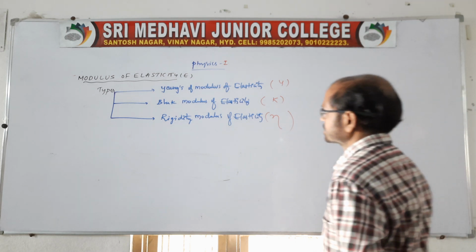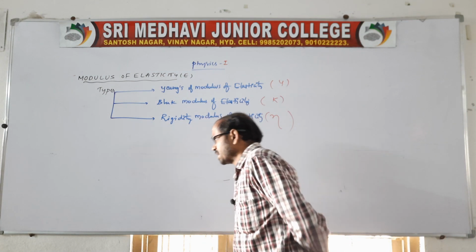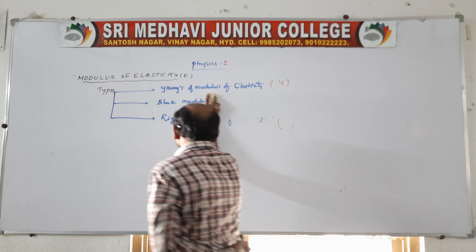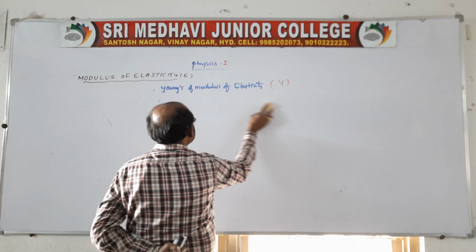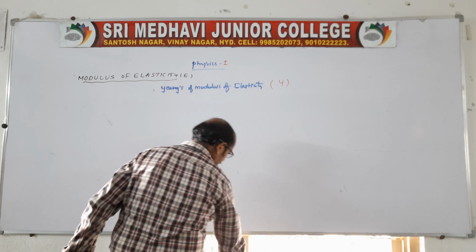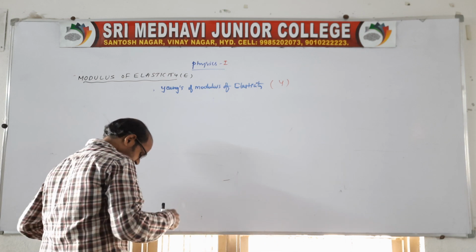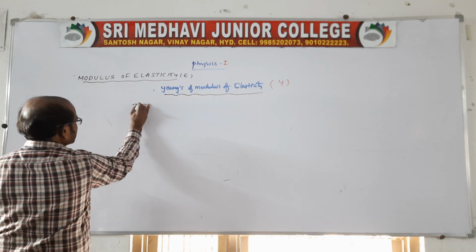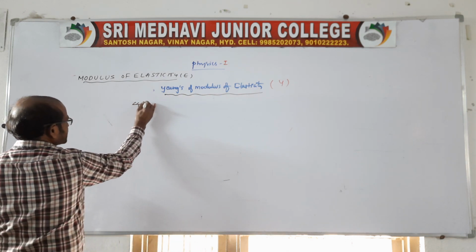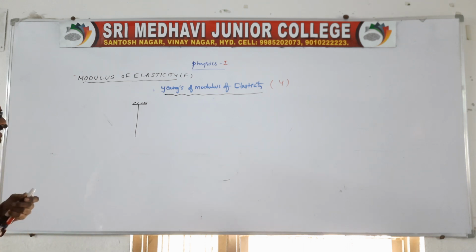First, the Young's modulus of a material of a given wire. This is purely related to the longitudinal case. Suppose you take one wire which is stretched, or suspended from a rigid support.